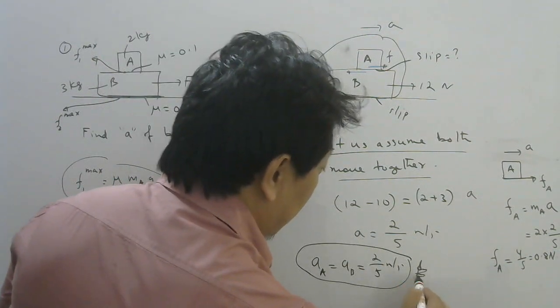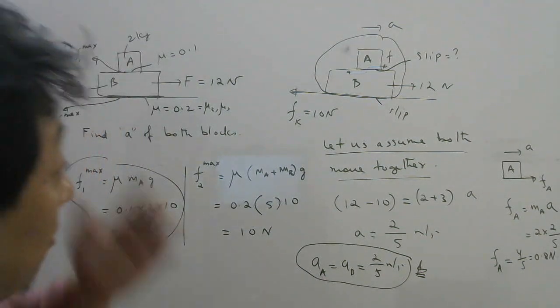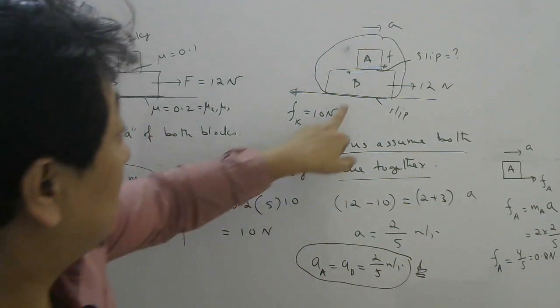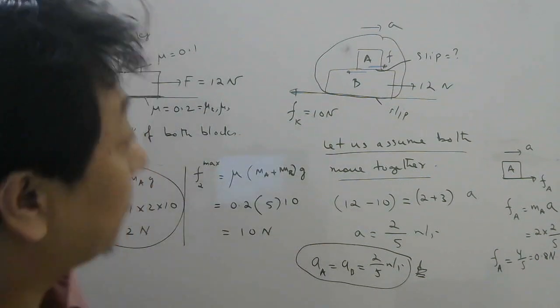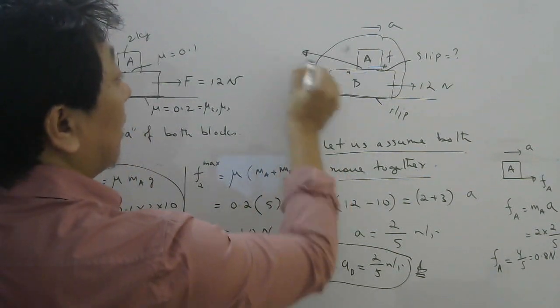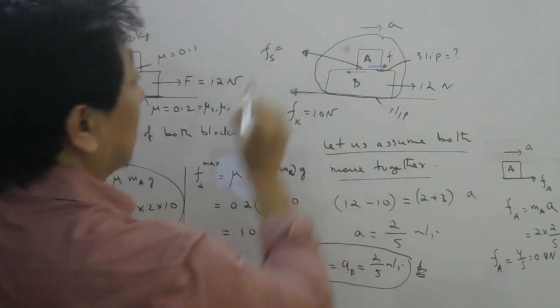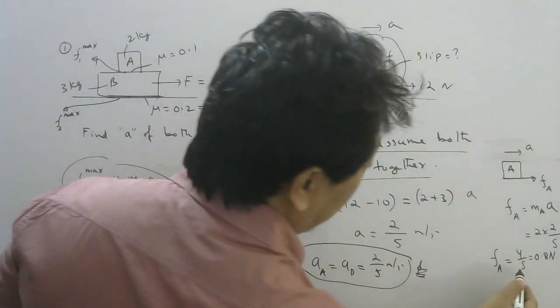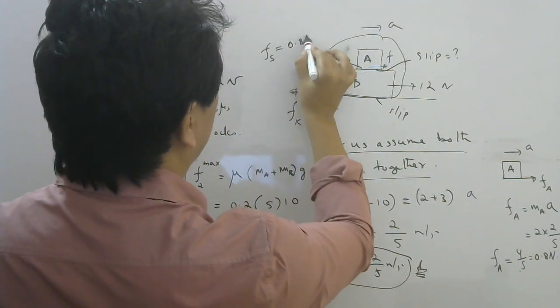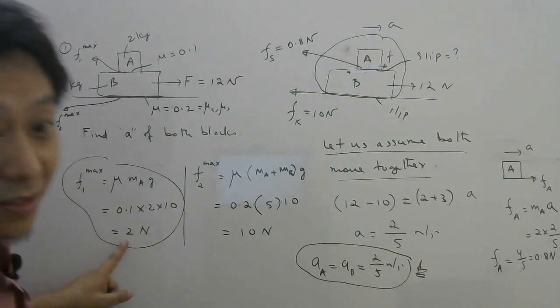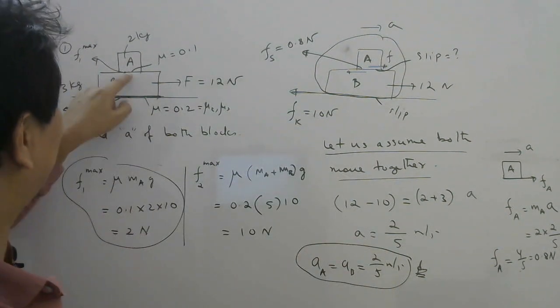So that would be the answer. But first you have to check, students. And friction value, if they ask, here friction will be 10 Newton kinetic. And here, because they are moving together, friction will be static. And the static friction is exactly equal to 0.8. Don't write by mistake this, okay? This is the maximum value of friction here.